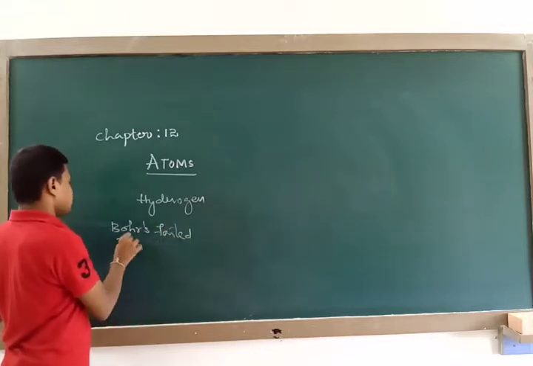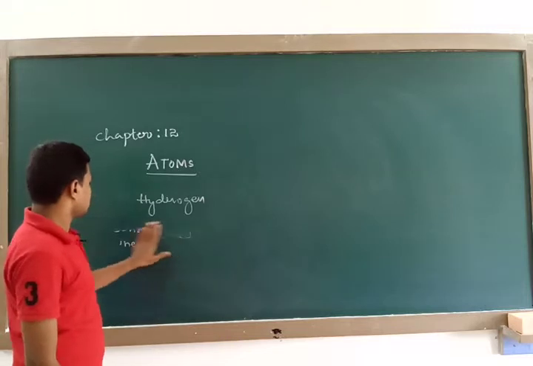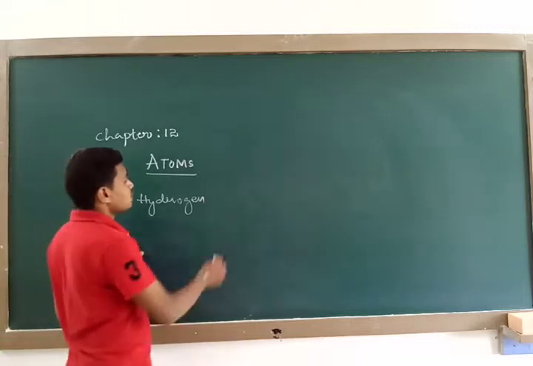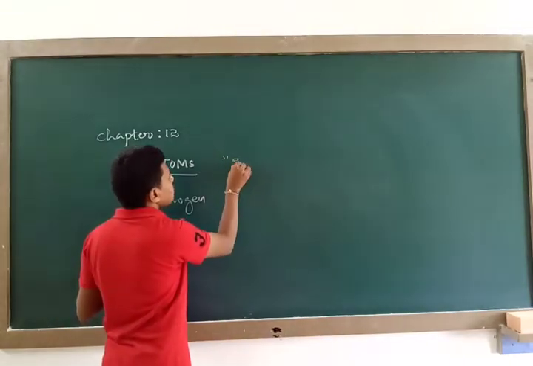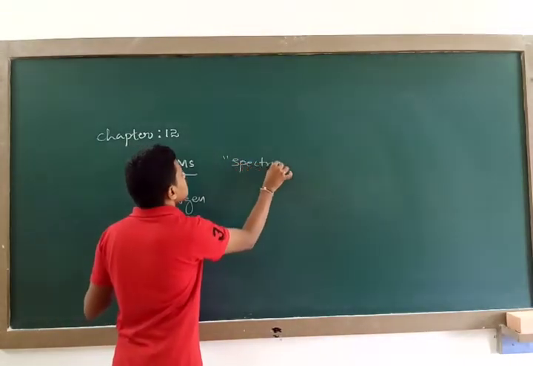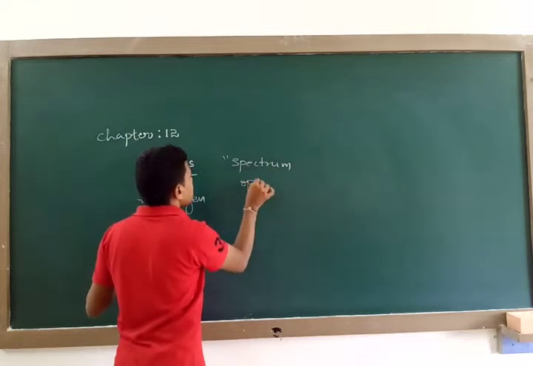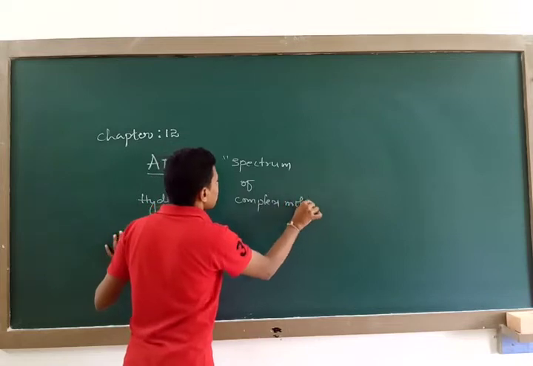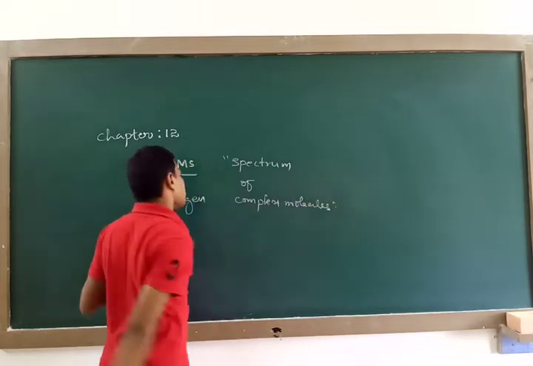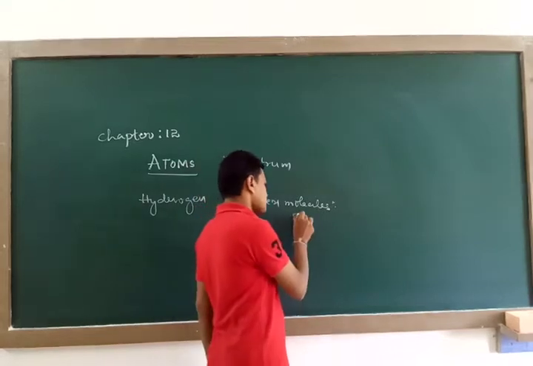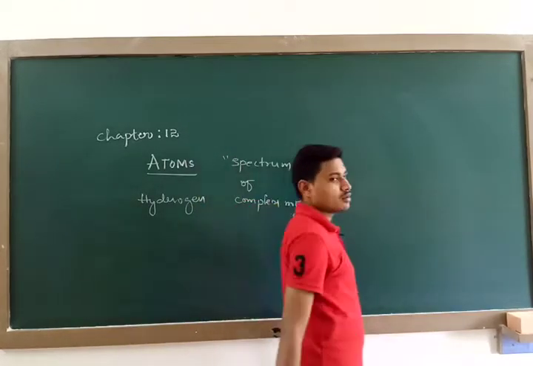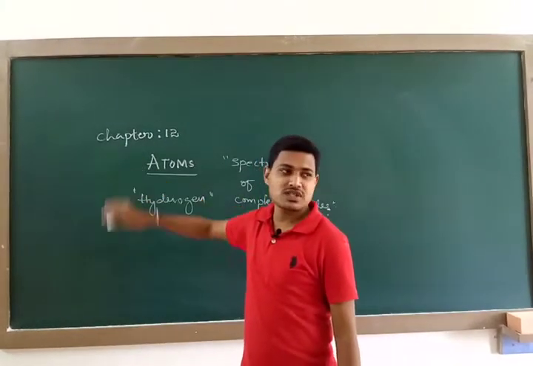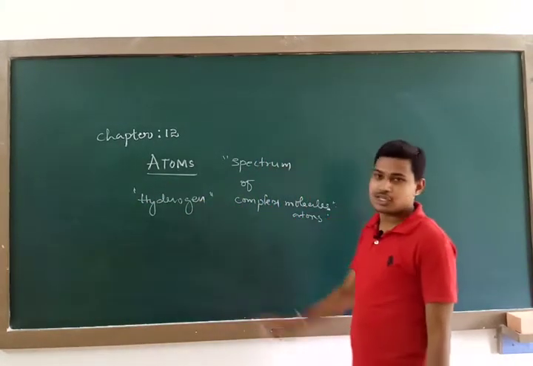Bohr's theory failed. Why did that theory fail? Because it is unable to explain the spectrum of complex molecules or atoms. It is only able to explain the spectrum of the hydrogen atom. So hence Bohr's theory also failed because of these limitations.